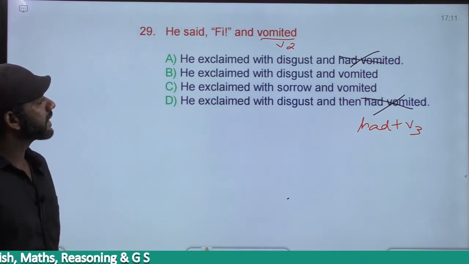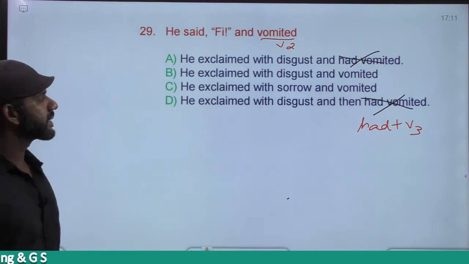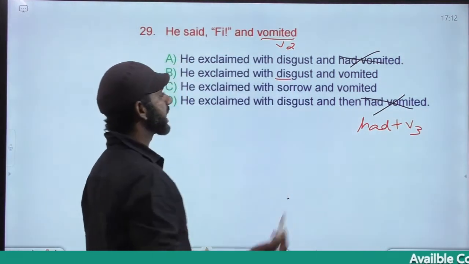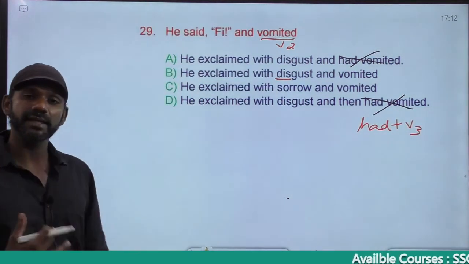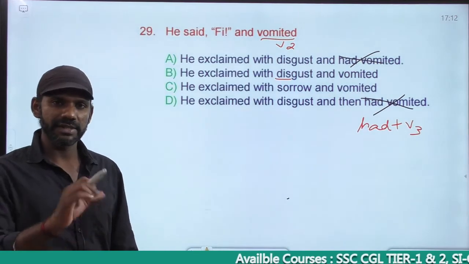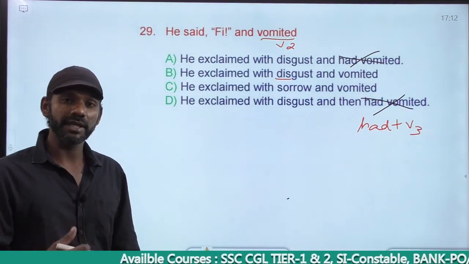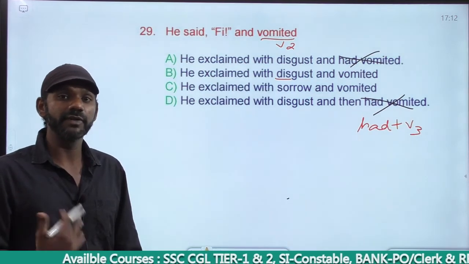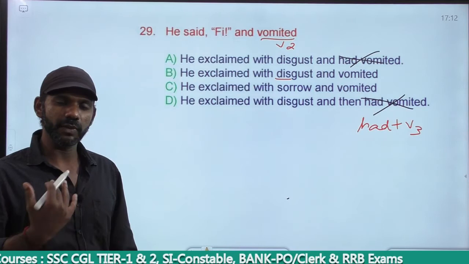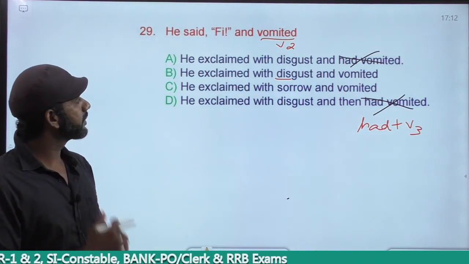Come to option B. He exclaimed with disgust and vomited. Disgust is a negative word. I've already told you this. DIS is a negative prefix. Disgust means some kind of uncomfortable feeling, some uneasiness. So when we see something that is ugly or dirty, we feel some kind of uneasiness, some kind of uncomfortable feeling. That's called disgust. So there is a relationship between possessing some kind of uneasiness and vomiting. Leave it there.